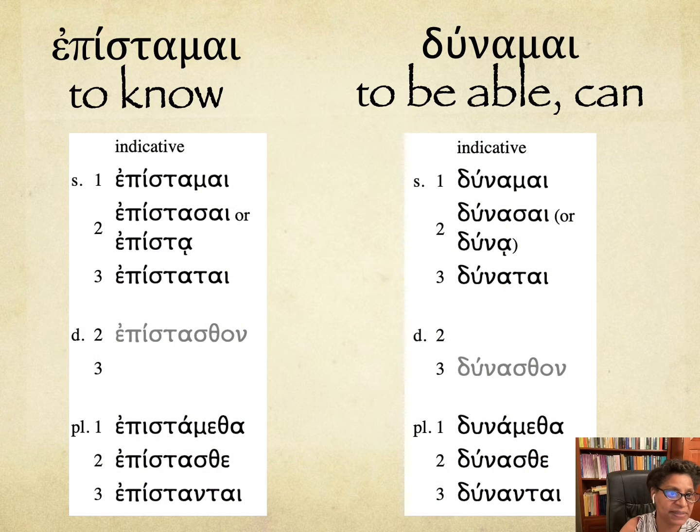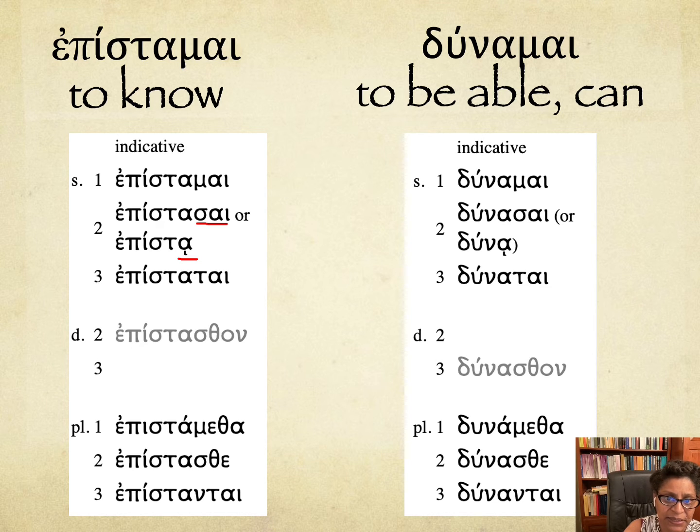All right. So epistamai is your typical mi verb. I'm going to get rid of the mi. And so it's epistamai, epistasai or epistē, epistatai, epistametha, epistasthe, epistantai. Now notice in the case of epistamai, you get both the mi verb and the omega verb endings in the second person, right? Because remember, sai is your mi verb ending, and that would be your omega verb. But endings otherwise are expected.